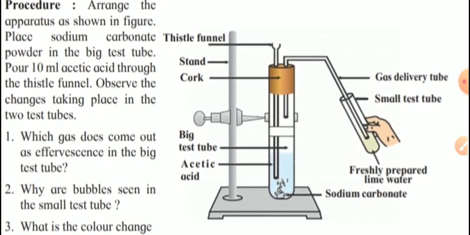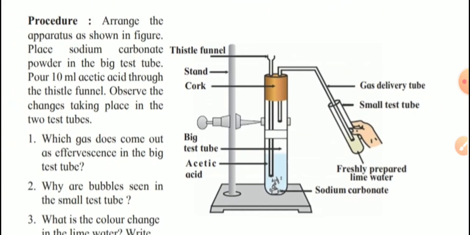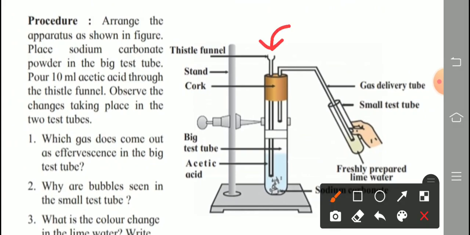Pour 10 ml acetic acid through the thistle funnel. This is a thistle funnel. Pour the 10 ml acetic acid with the help of this thistle funnel. Label is given here. Observe the changes taking place in the two test tubes.